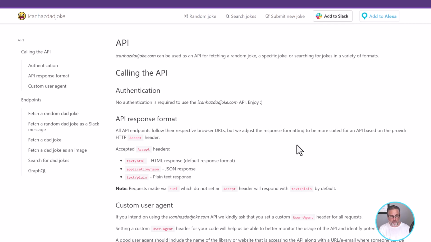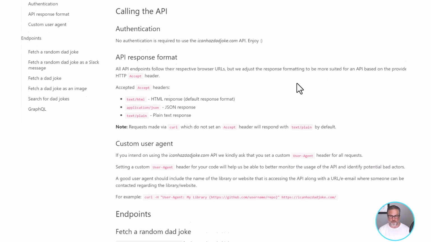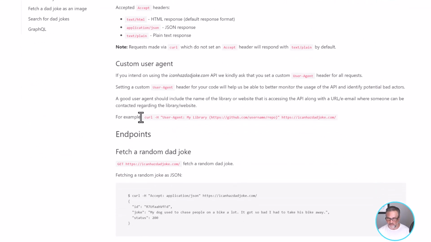There are multiple ways one can interface with a web API. What we care about in Intuiface is if there's a curl statement or what's called a request URL. You can see a curl statement here where my mouse is. See this under endpoint? Here's the get. That's a request URL. This is a really simple web API. Literally, all you do is take this web URL, send it in a request URL, and you get a dad joke back. It is really, really simple.